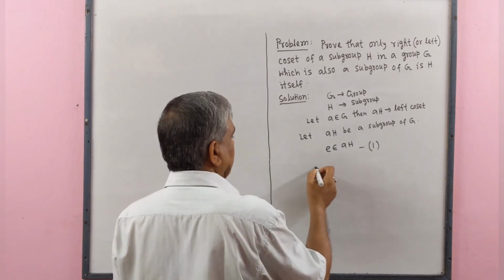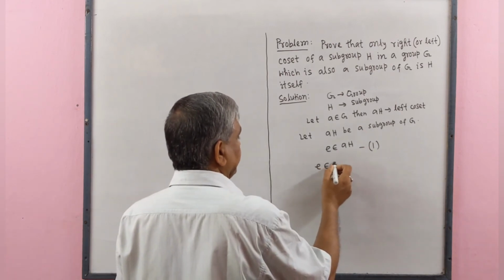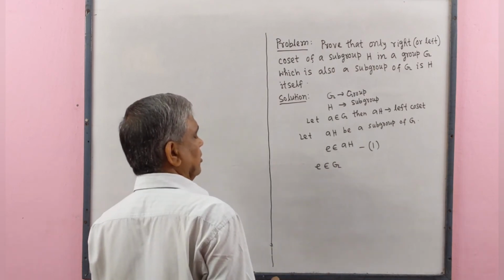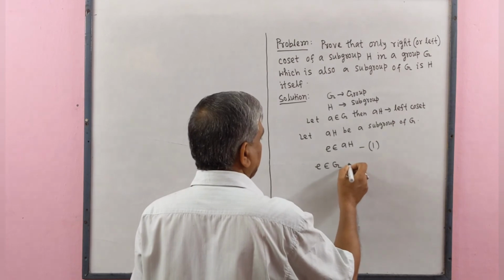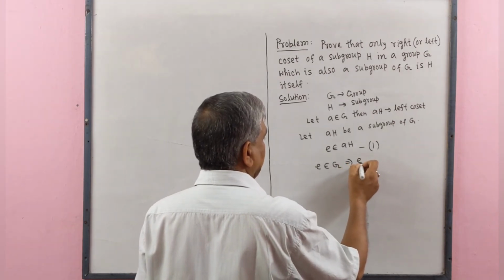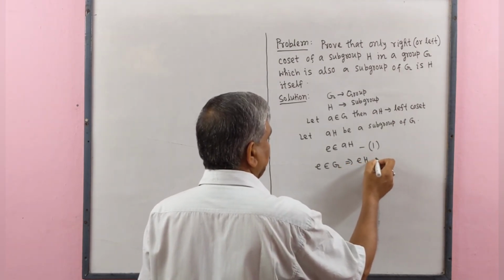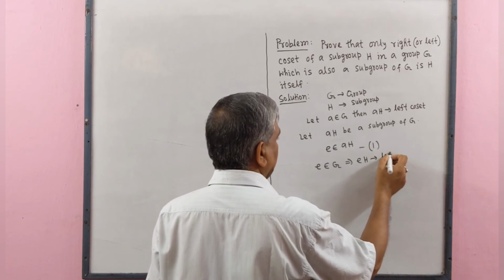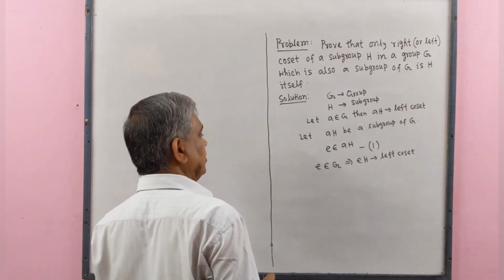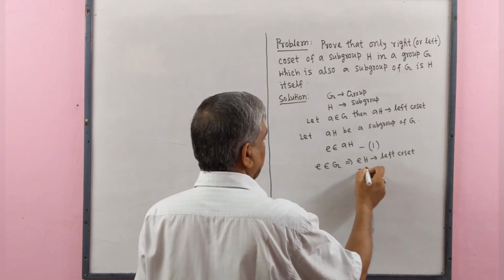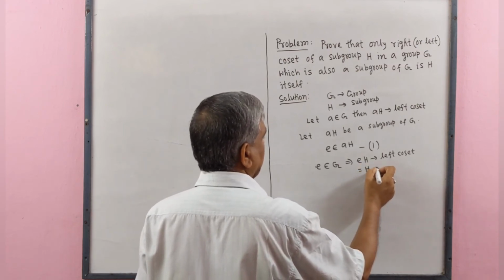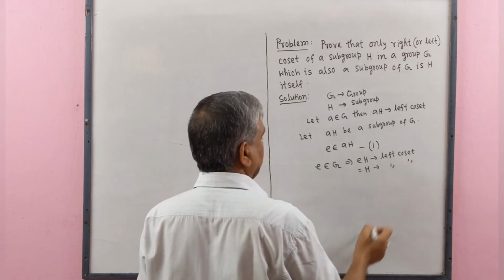Since E is the identity element of the group G and H is a subgroup, it implies that EH is a left coset of H in G, and this is equal to H, the left coset.